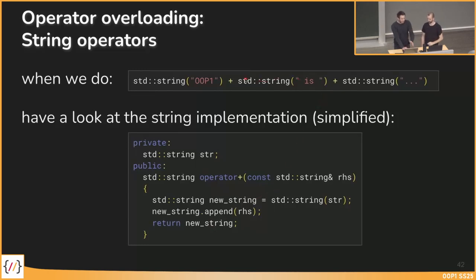Because first the first plus is calculated. Then I have the result, and then there's a second operation, the result plus ...